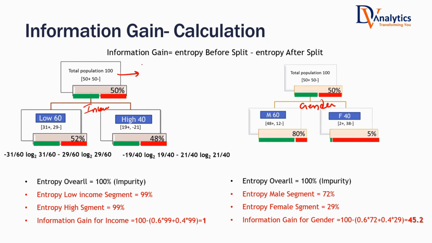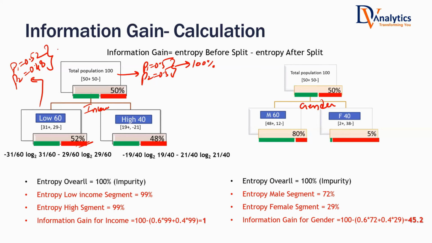Here is how information gain is calculated. Entropy before split: P1 is 0.5 and P2 is 0.5. You have already calculated this case. What is the entropy? 1, 100%. How about this one? After splitting, P1 is 0.52 and P2 is 0.48. Can you make a guess for the entropy? How near to 1 would it be? Very near to 1, a high value.